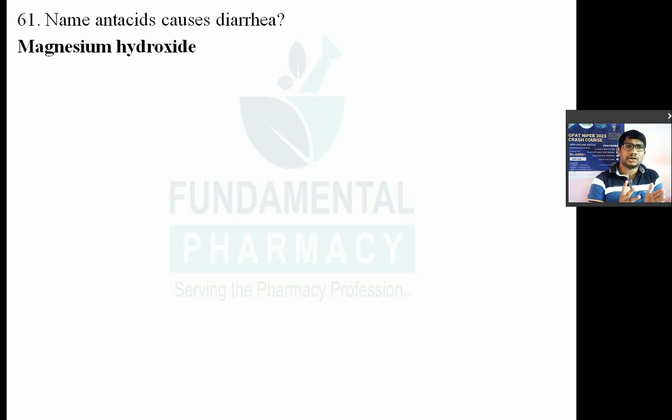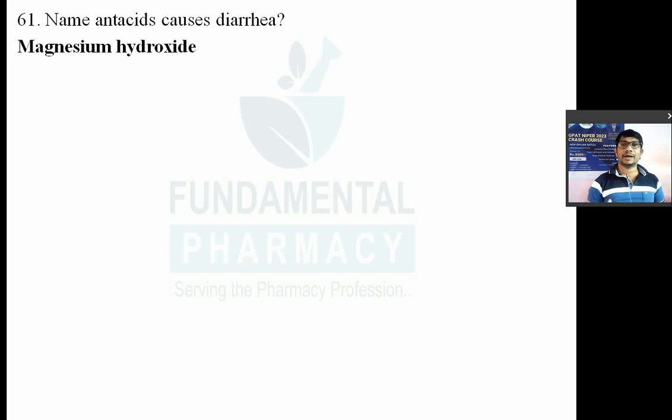Aluminum hydroxide gel and magnesium trisilicate, these two non-systemic antacids, are combined together. Why? What is the reason? Because they are combined together to nullify the adverse effect of each other, to counteract the adverse effect of each other. Why? Because aluminum ions will cause constipation.